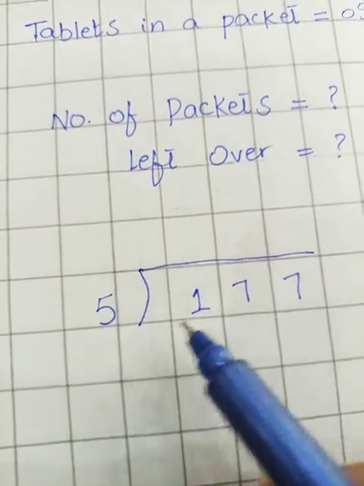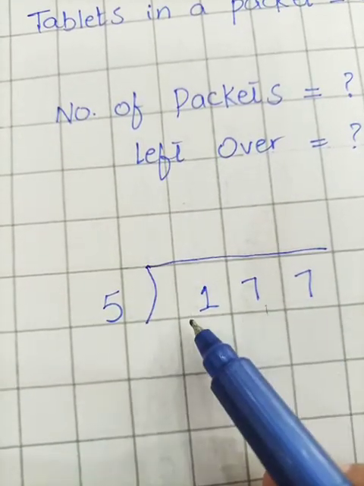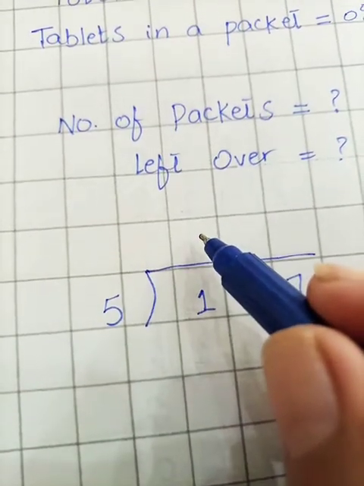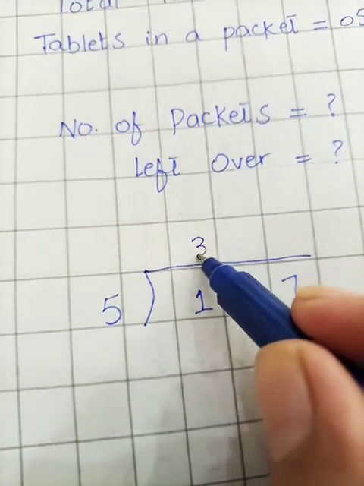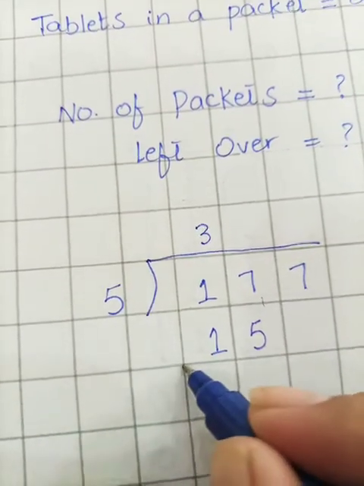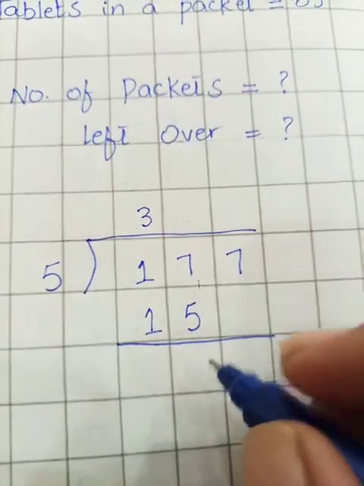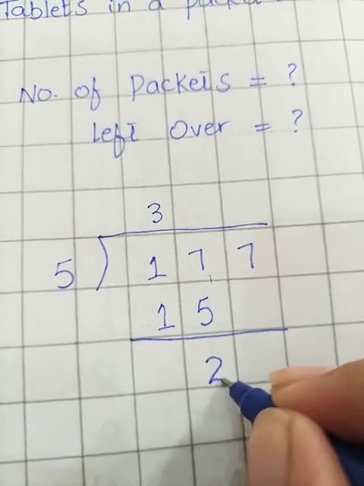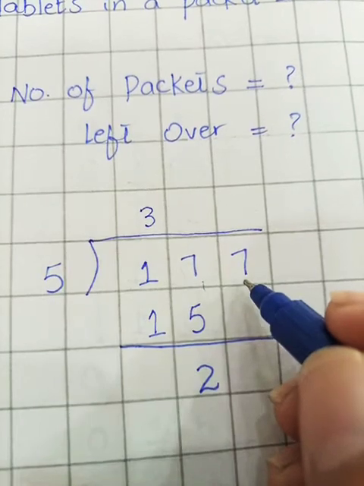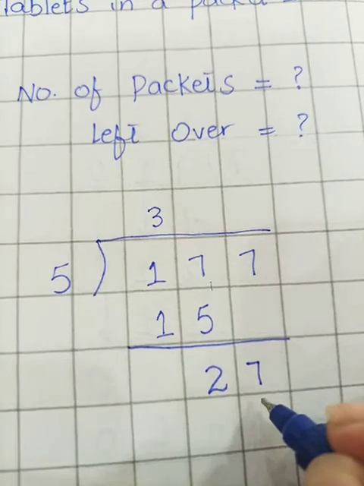Firstly, we will compare the first digits. As 1 is smaller than 5, we will take the pair, that will become the number 17. Now read the table of 5 to get the number 17 or lesser than 17. 5 ones are 5, 5 twos are 10 and 5 threes are 15. Here I am writing the number 15. In the next step, 1 minus 1 is 0 and 7 minus 5 is 2. Now this 2 is smaller than my divisor, so I will take another digit, that is 7. Now my number will become 27.